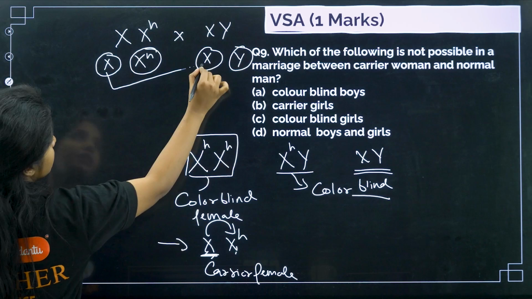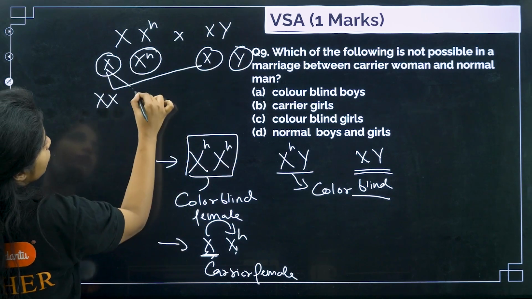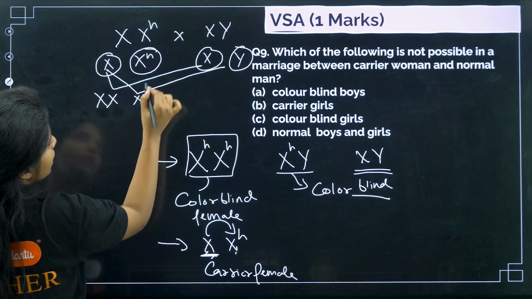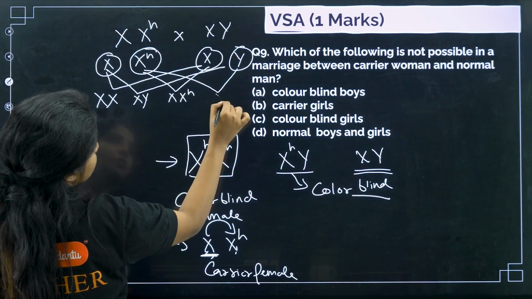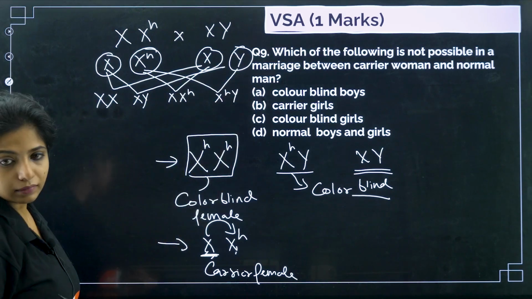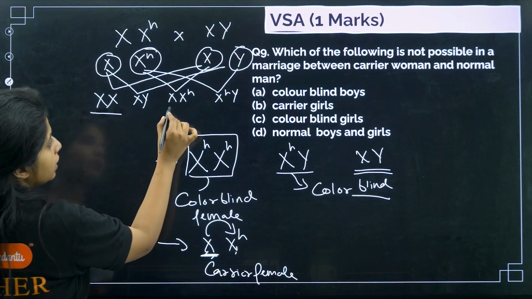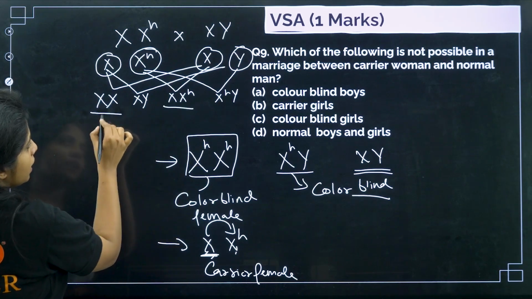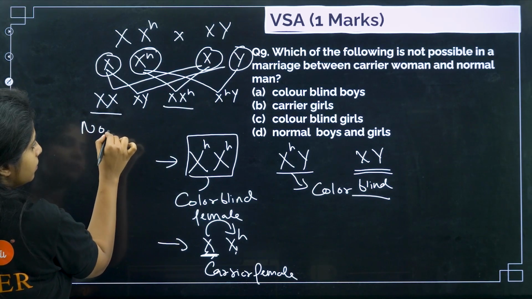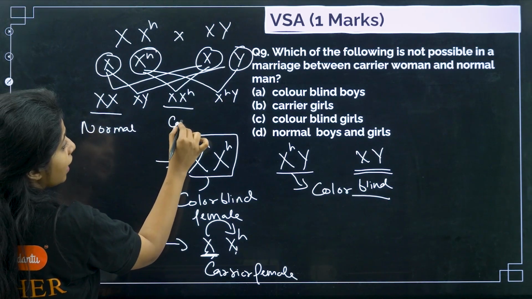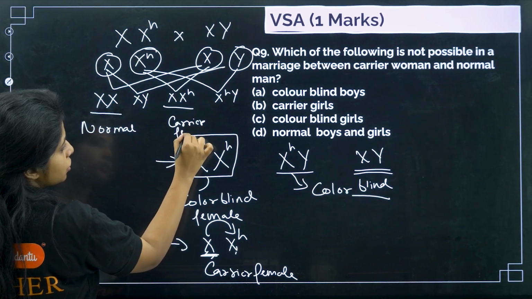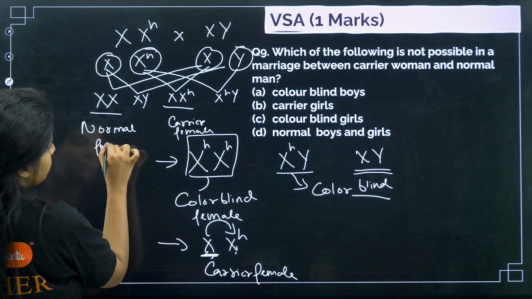Now when you fuse this and this, you get XX. When you fuse this with this, you get XY. When you fuse this with this, you get XXH. When you fuse this with this, you get XHY. This is a female, this is a female. Here you see it's a normal female, both are XX. Here you see she's a carrier female.